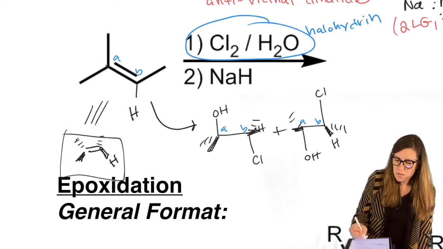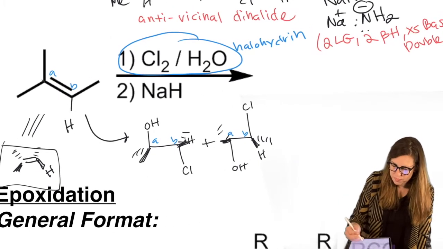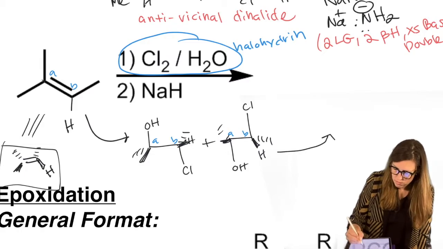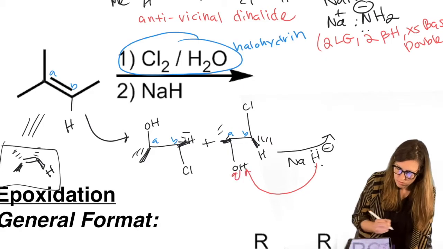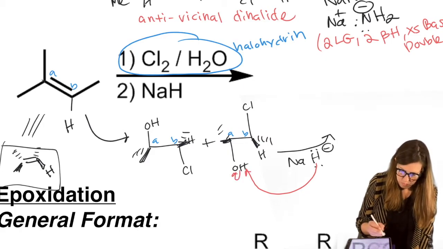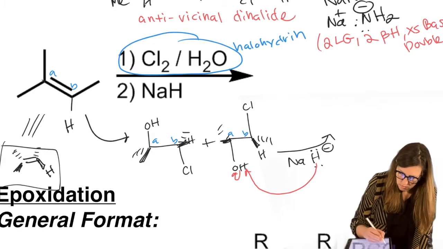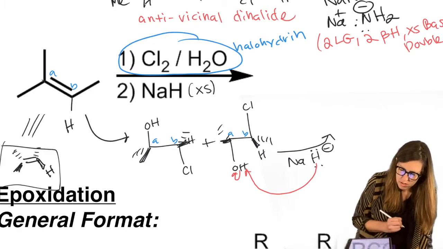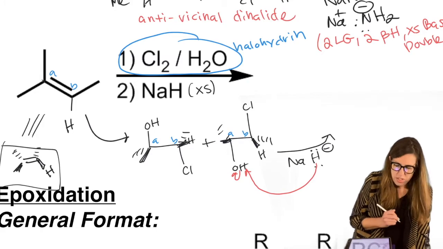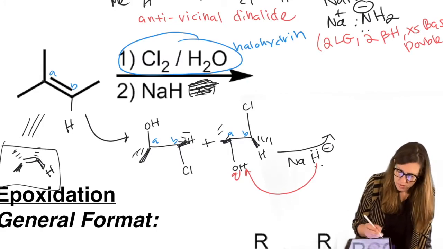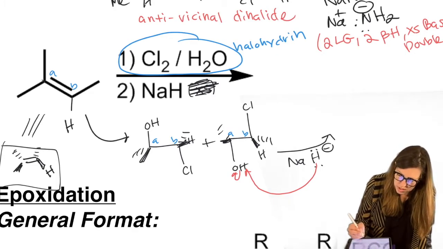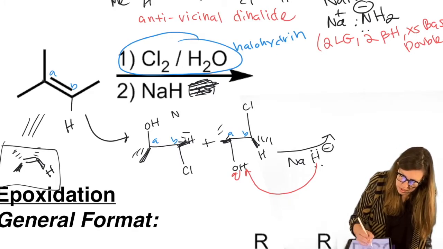Now, step 2, another base. What's the base going to do? Na plus, H minus. That's strong enough to deprotonate an alcohol. So we're going to have O minus. Let's go ahead and say excess for good measure. Now we don't actually need excess because it's a 1-to-1. Never mind. Because we're only doing it once. So whether it's that one or 1-to-1, whether it's the other enantiomer,